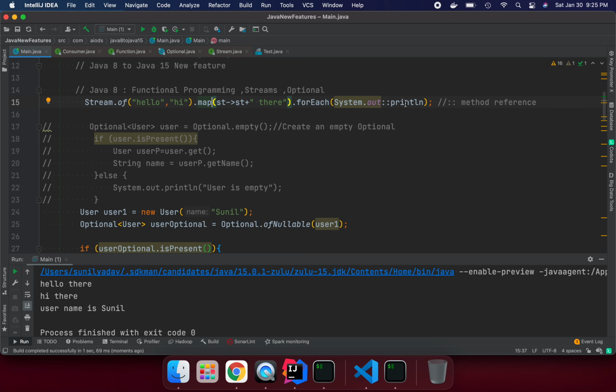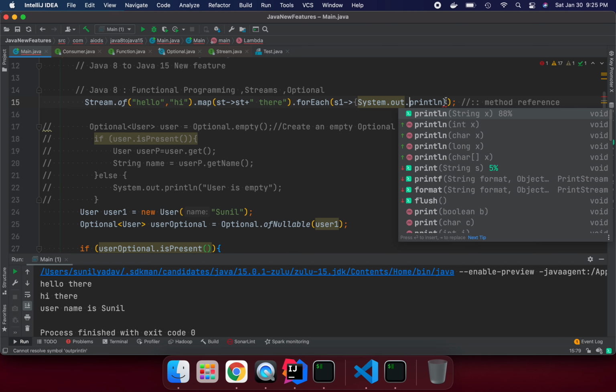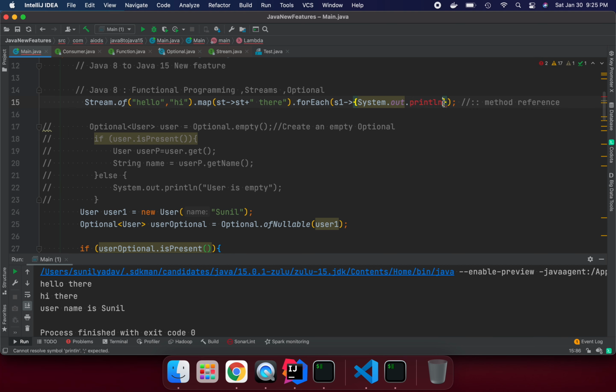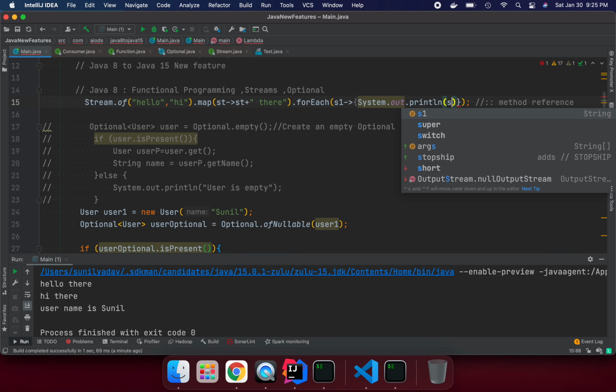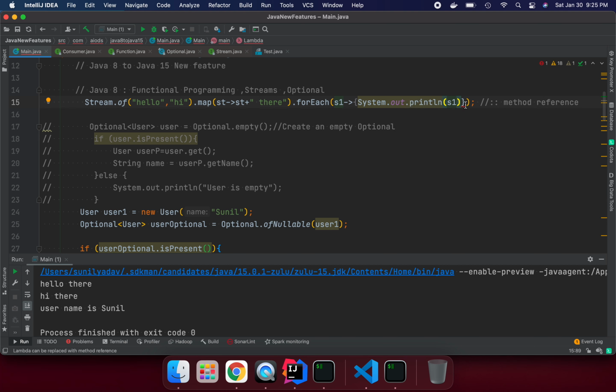So this is the method reference. This one we can write a different way, like s1, and that's a lambda function. We can write it this way: s1, System.out.println, and pass this value s1 here. Okay, semicolon expected.